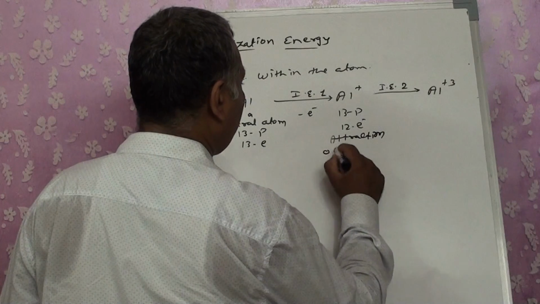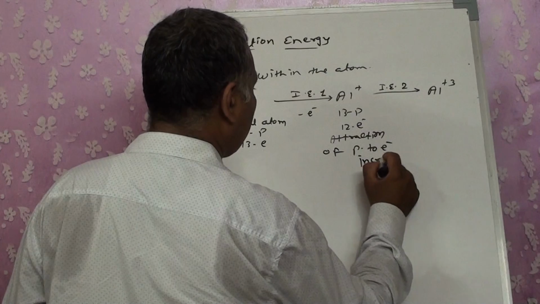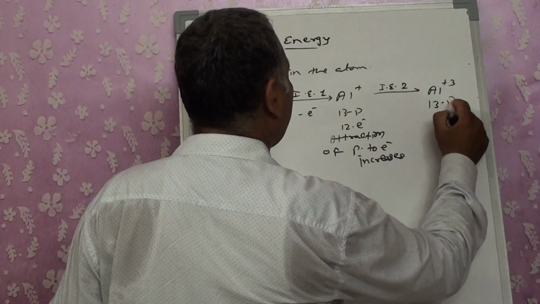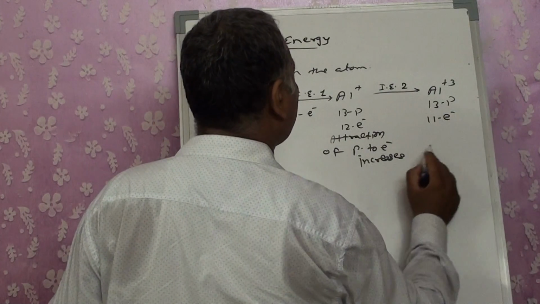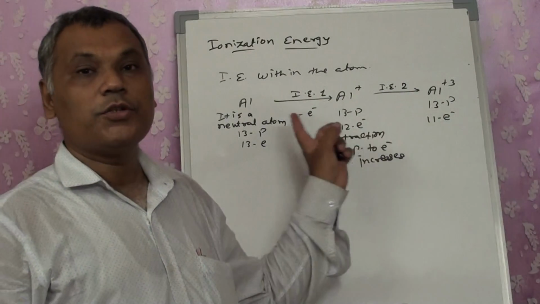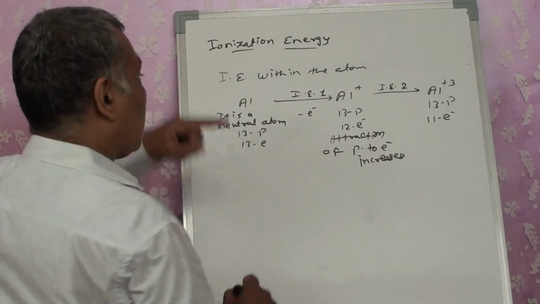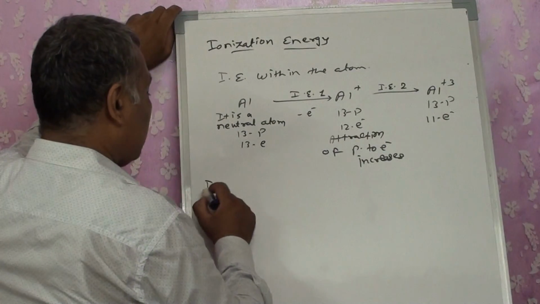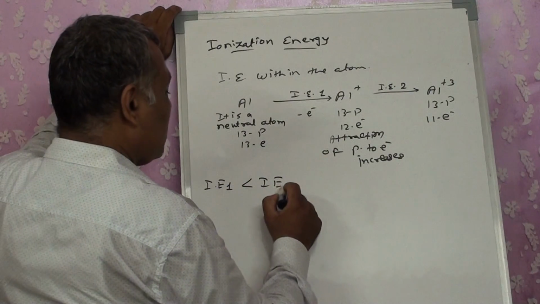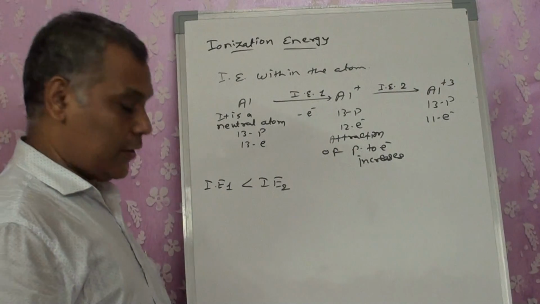Attraction of proton to electron increases. Now in that case this one will become 13 protons, 11 electrons. So here the force of attraction has increased, so the amount of energy required to remove that electron will be more, correct? So in that case what will we get? IE1 will be less than IE2. To remove the second electron I need more ionization energy.